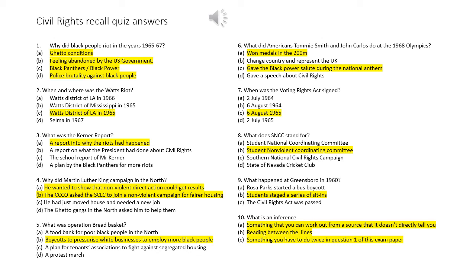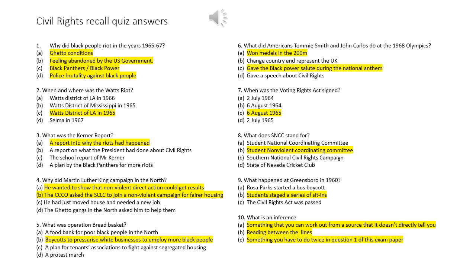Number 5, what was Operation Breadbasket? The answer to that is B, a boycott to pressurise white businesses to employ more black people. Number 6, what did the Americans Tommy Smith and John Carlos do at the 1968 Olympics? Well, they won medals in the 200 metres and they gave the Black Power salute during the national anthem.